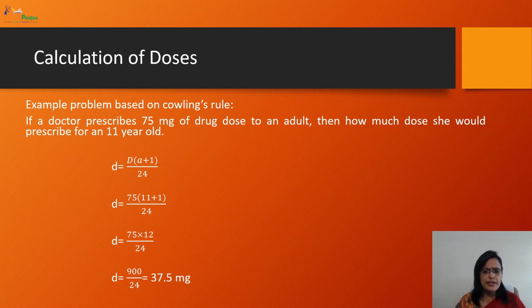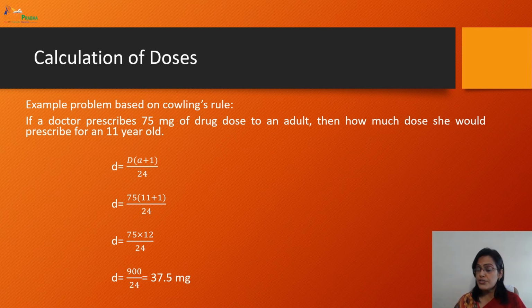So just put the values. d is equal to capital D into A plus 1 divided by 24. By putting all the values in the formula, you will get the result, that is d, the dose of a child. So this way we can calculate different doses for different age groups of persons. Okay, Collins formula, Wright's formula, Dilling's formula, and Young's formula. So all these 4 formulas.